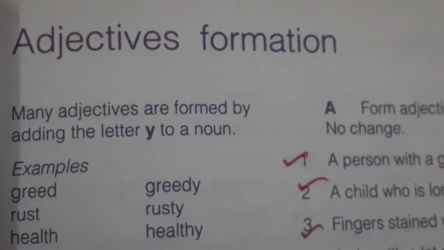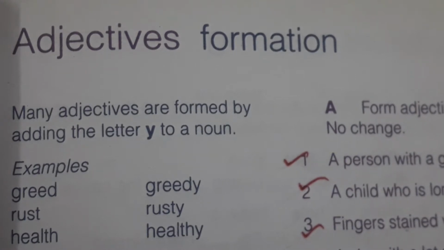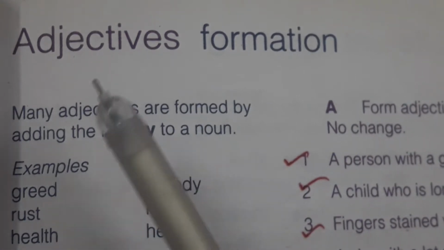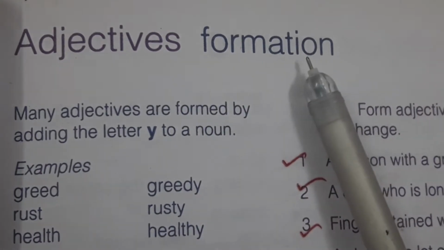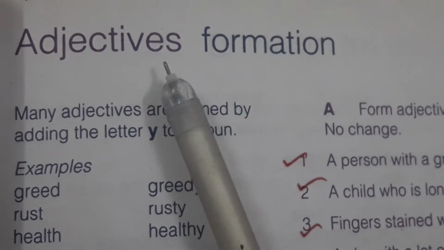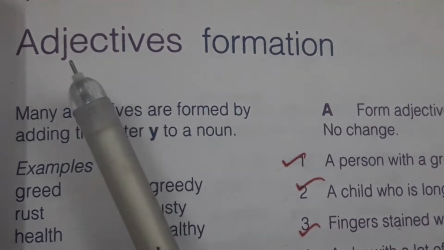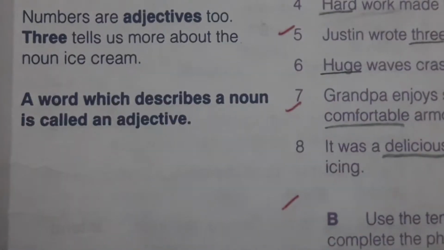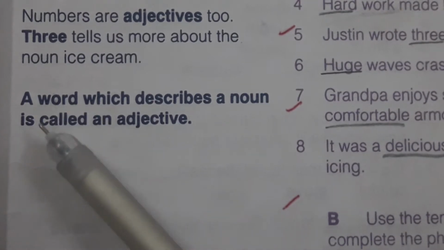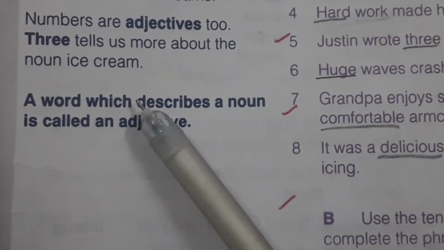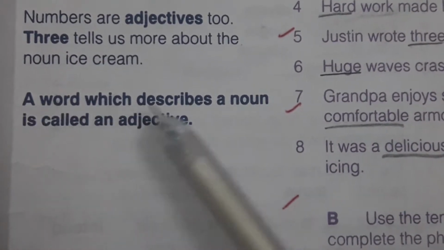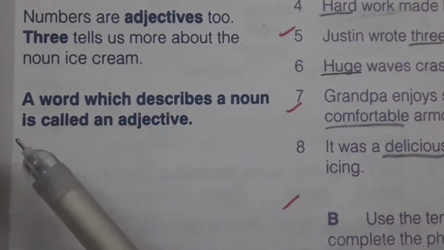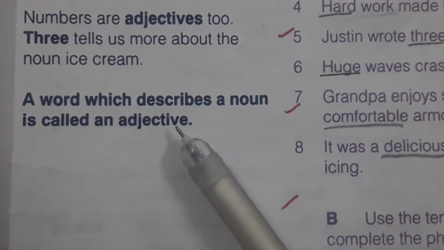Students, take out your Junior English book, page number 15. Today our topic is adjectives formation. So first of all, let's see what adjectives are. This is the definition of an adjective: a word which describes a noun is called an adjective.